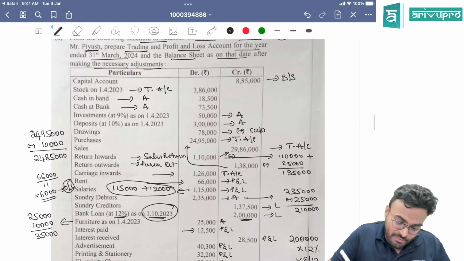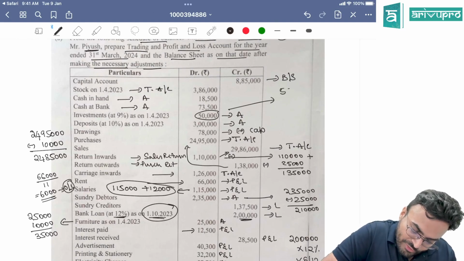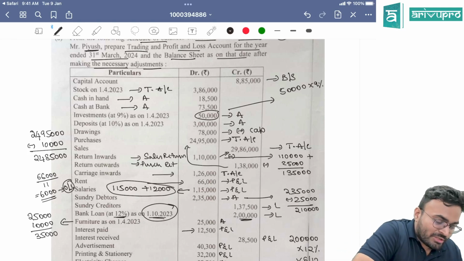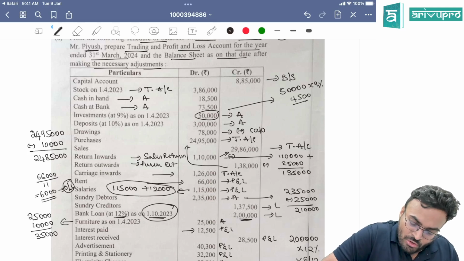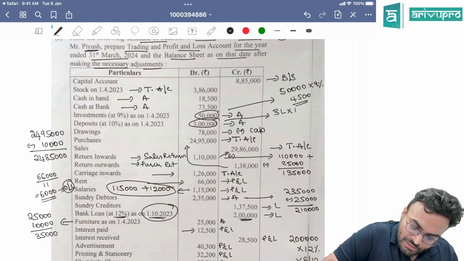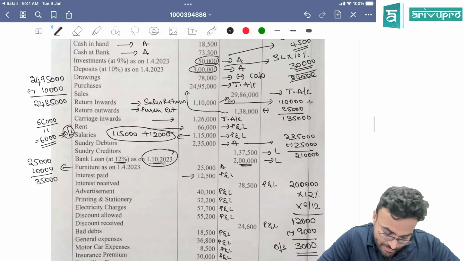Interest received pertains to investment and deposit. Can you see investment is there, 50,000? 50,000 into 9% makes it 4,500. Then you have one more here, 3 lakh. 3 lakh into 10% makes it 30,000. So total becomes 34,500. Your interest is 34,500.